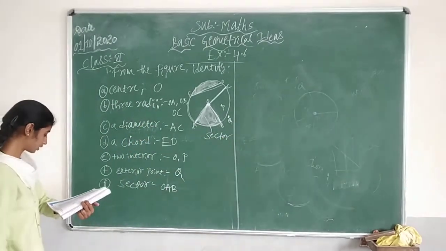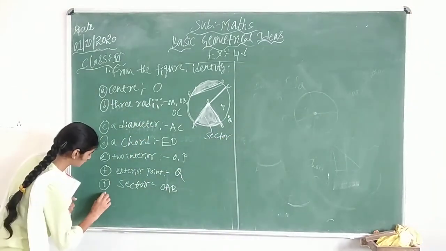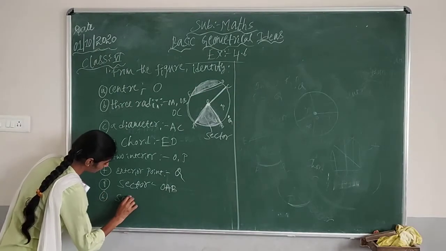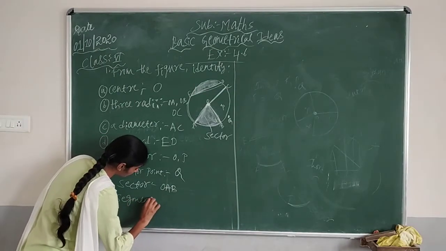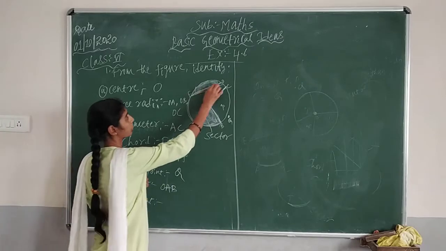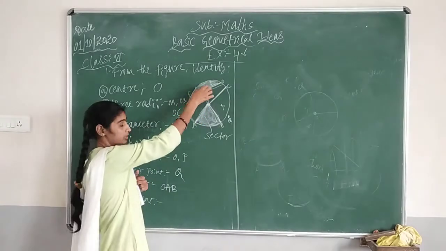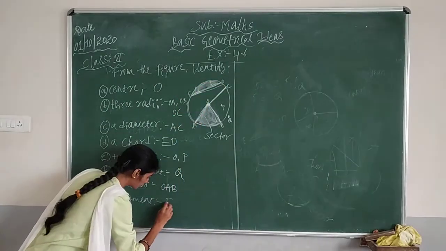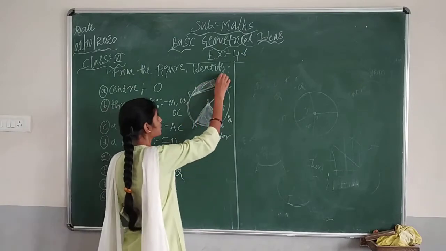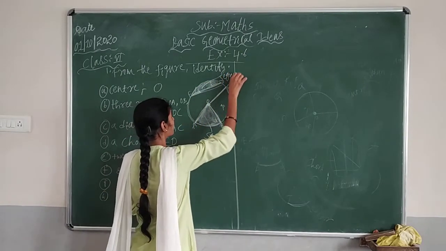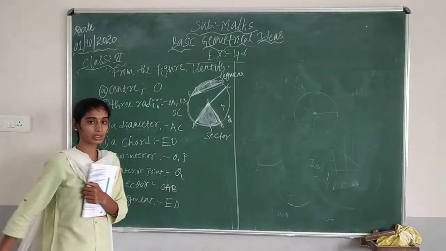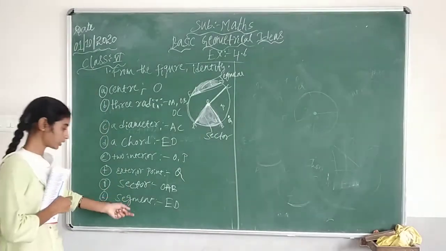Then next is segment. So last, the segment we should identify. So the segment, which I told, is the region inside a chord, whatever is there, that will be the segment. So ED is the segment here. So this is the segment. Okay. So this is all about the first question.